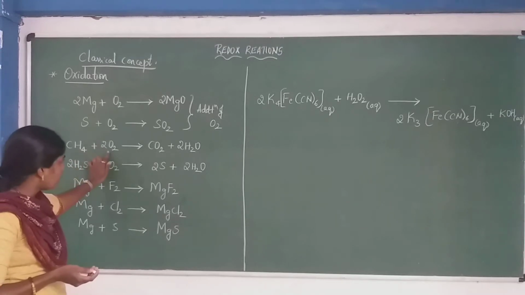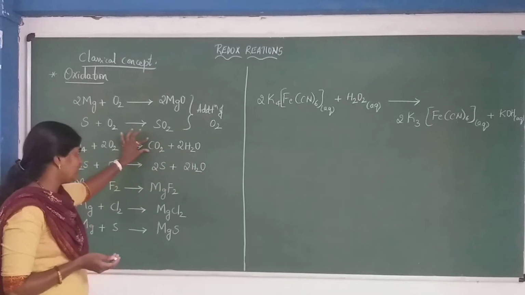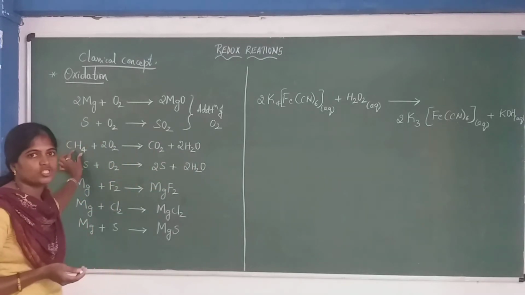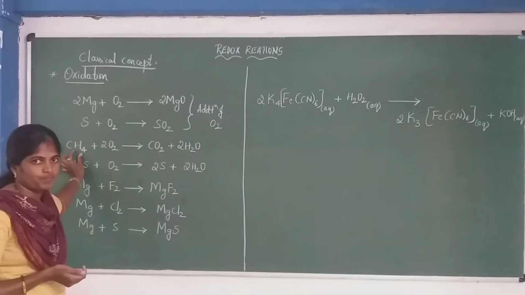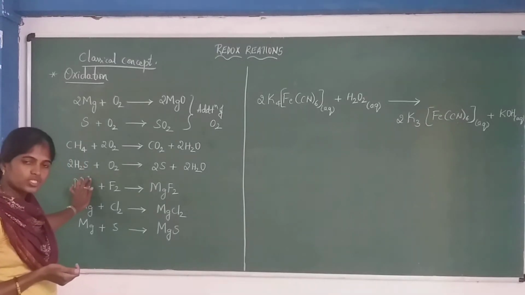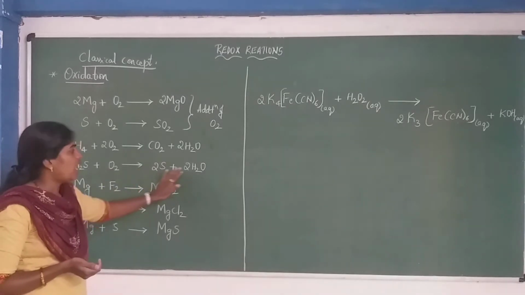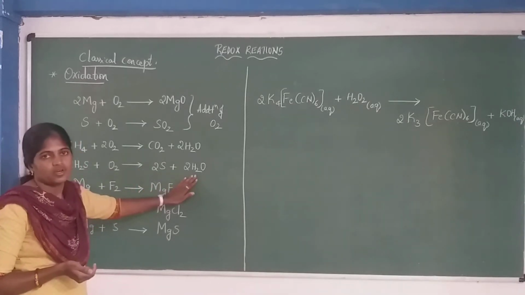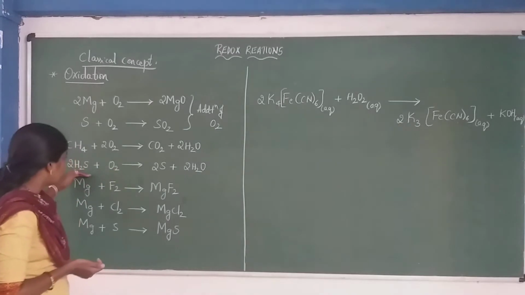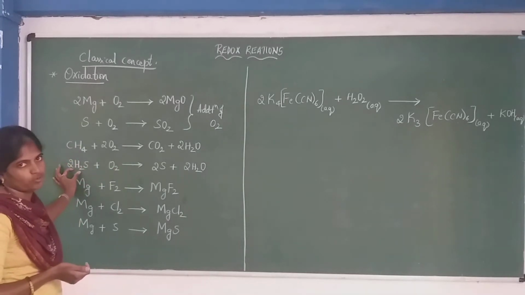CH4 combines with oxygen to form carbon dioxide and water, so we are directly removing hydrogen. Next, H2S, that is hydrogen sulfide, combines with oxygen to form sulfur and water. Here also we are going to remove hydrogen.